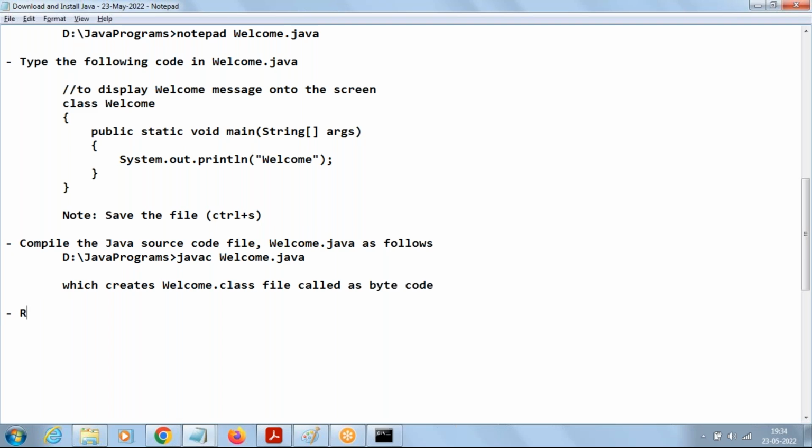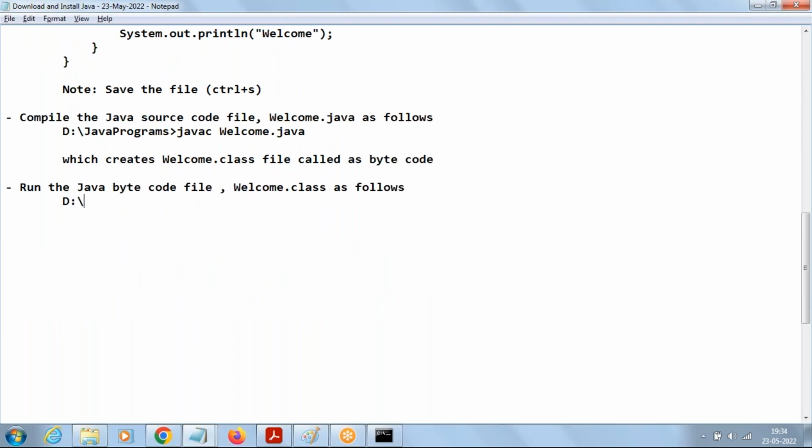The next step, final step, run the Java bytecode file welcome.class as follows. How to run? At your prompt, use the java command and say welcome, which displays the welcome message onto the screen.